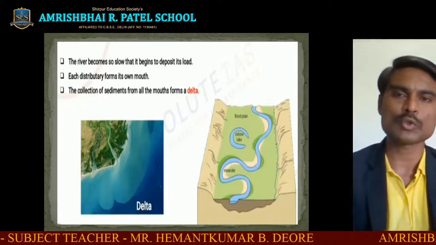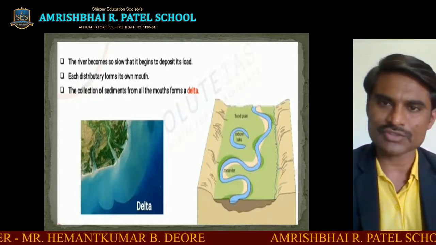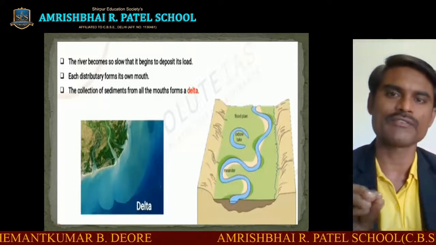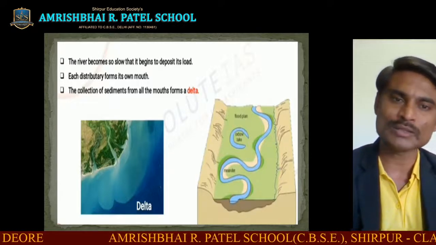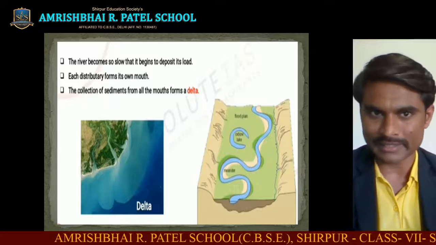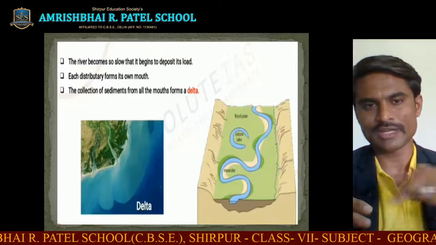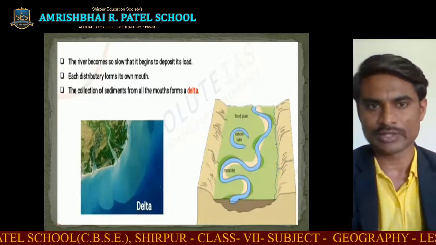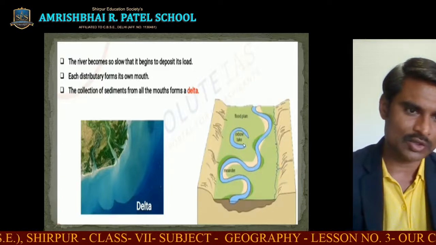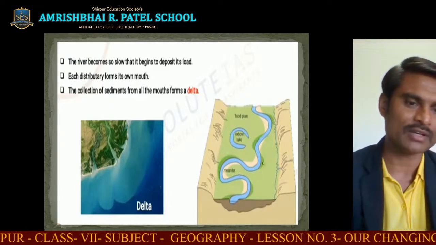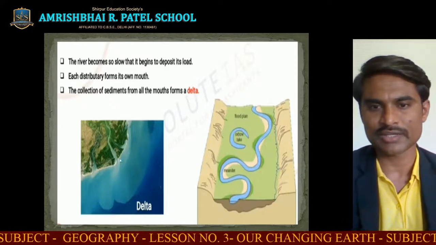The river becomes so slow that it begins to deposit slowly. Each distributary forms its own mouth. The collection of sediments from all the mouths forms a delta. Before the river enters the sea, they form a triangular shape area at their mouth and they form the delta. Here, this is the floodplain. This is Oxbow Lake, meander. The work of river is seen here, and this is the delta, the triangle shape area you can see here.